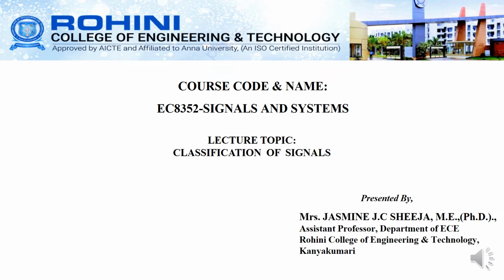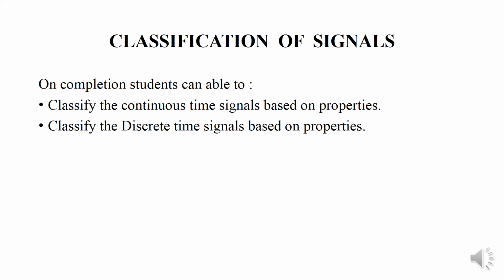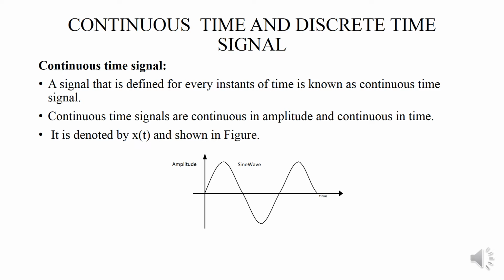Now we are going to see about the topic classification of signals. After completion of this course, the students will be able to classify the continuous time signal based on properties and also classify the discrete time signal based on properties. First we can see the continuous time signals and discrete time signals.